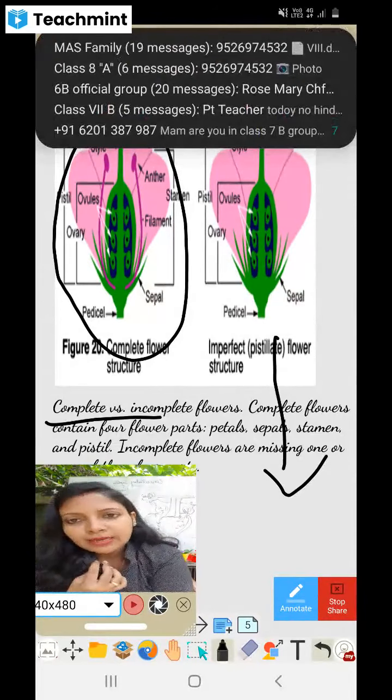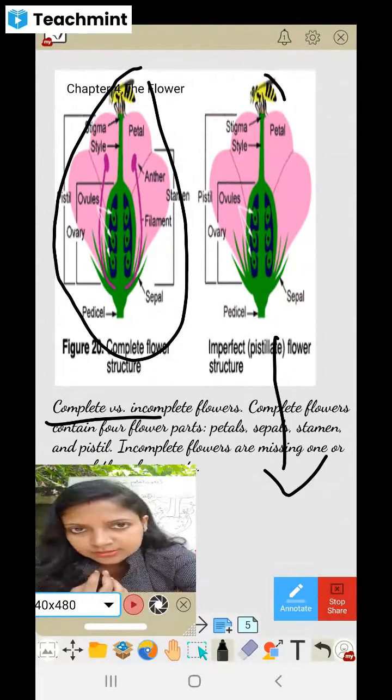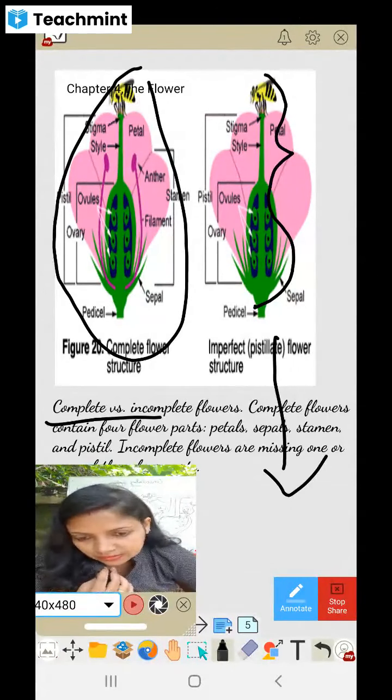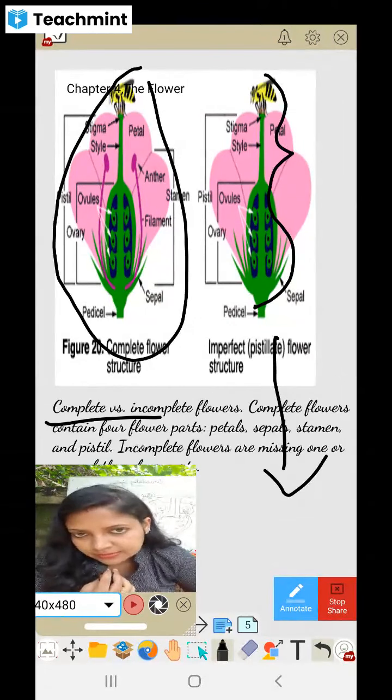So in this female part, when we study the whole part, that is carpel, the female reproductive organ. So in the pistillate flower, you can see only the female part. Other floral sets will be present, that is corolla and sepals, except the male part will be missed out.